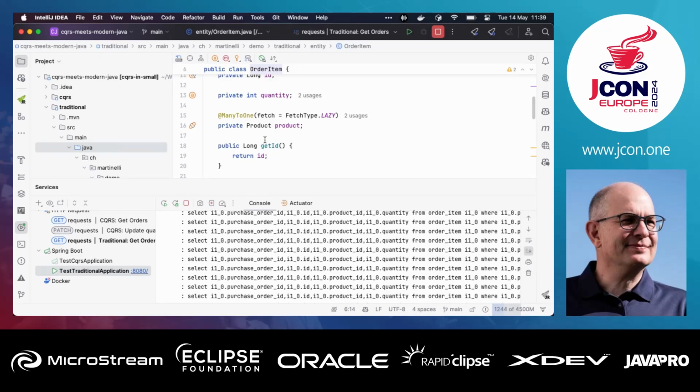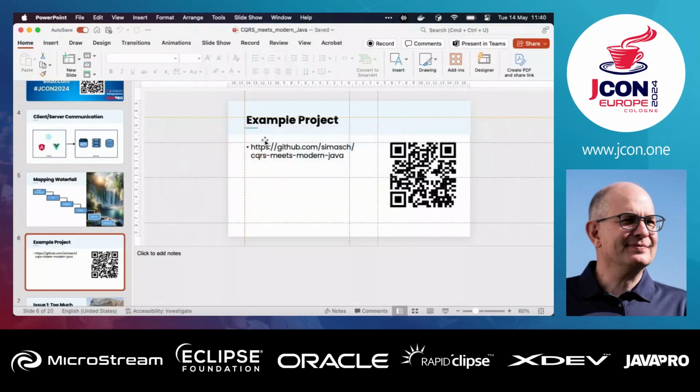But we don't get that because Spring Boot has this open session in view pattern that in fact opens a new transaction and reloads the data. So that's an anti-pattern, because between the 2 loads or the 2 transactions, you could have changes in the database and you would load inconsistent data at the end, right? So you should turn that off. Then you would have a problem here. So that's the problem with the traditional approach.